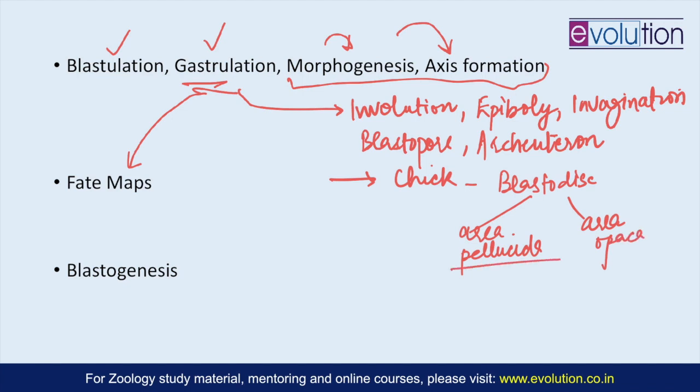The area pellucida of chick has two layers: there is the epiblast and there is the hypoblast layer. And the epiblast has mixed blastomeres, so it has ectoderm, mesoderm and endoderm, while the hypoblast only has presumptive endoderm cells. So the process of gastrulation in chick and the embryo formation is confined to the area pellucida region,